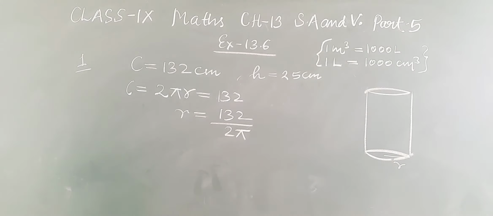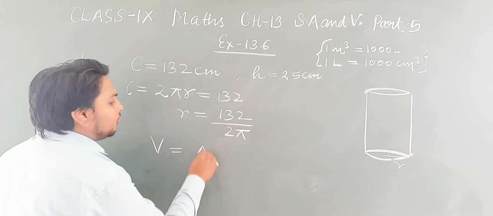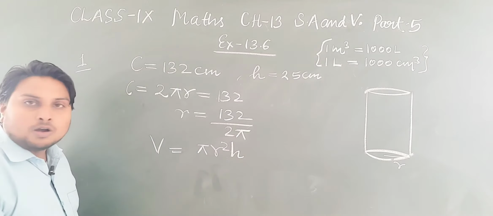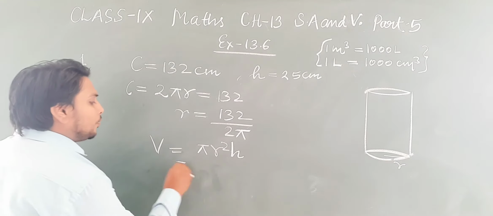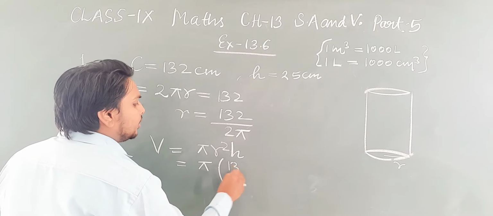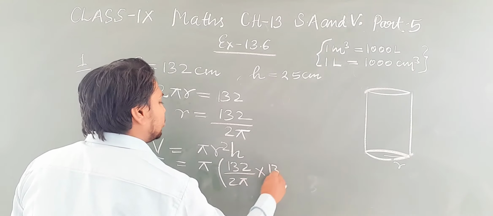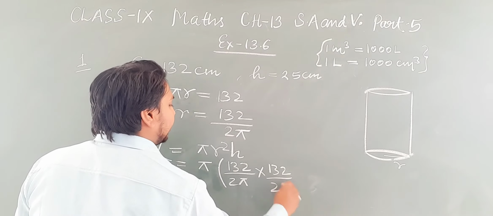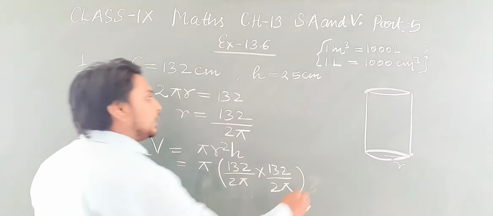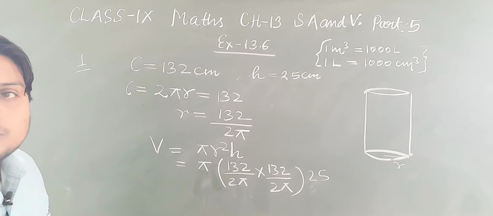After that we have to find the volume. The formula for volume of cylinder is pi r square h. So it is pi into r, where r is 132 upon 2 pi, into 132 upon 2 pi. I have written it two times because it is r square, and h is 25. This we have to solve.